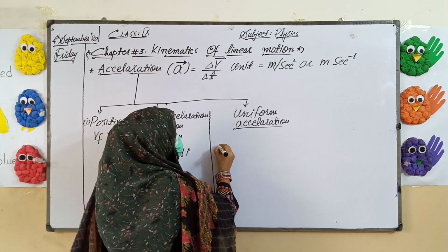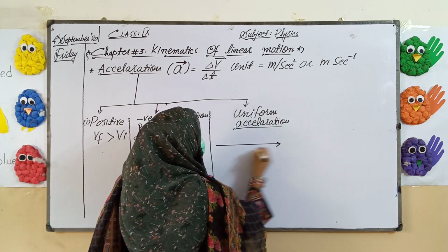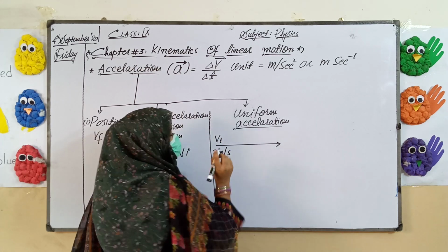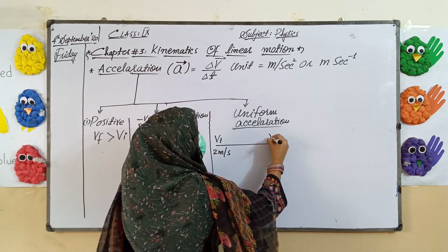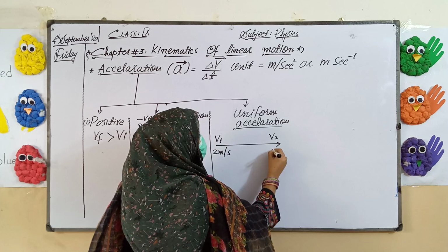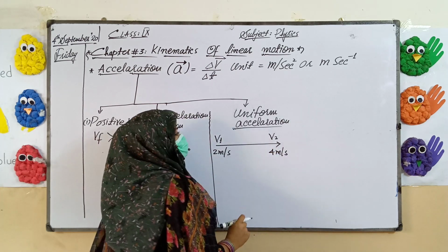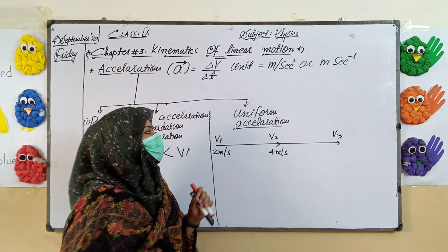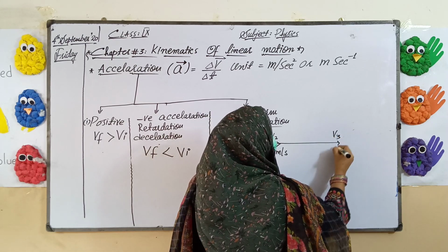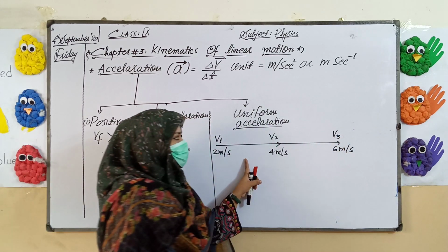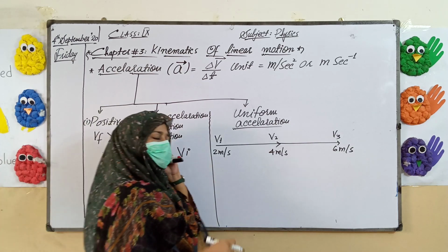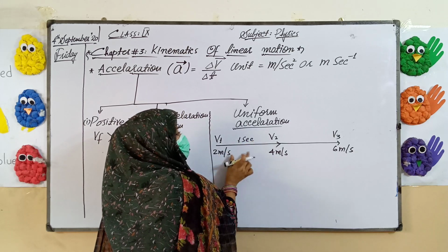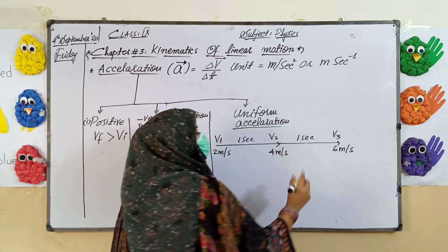Now you can see, suppose a vehicle is moving and its initial velocity is 2 meter per second. When we noted the velocity at V2, its final velocity is 4 meter per second. Similarly, here at V3, when we noted the velocity the third time, it is 6 meter per second. We noted the velocity after every 1 second.